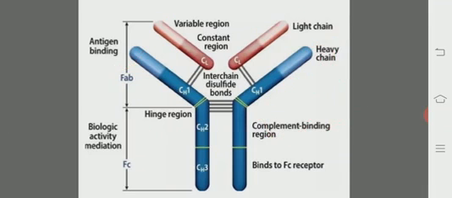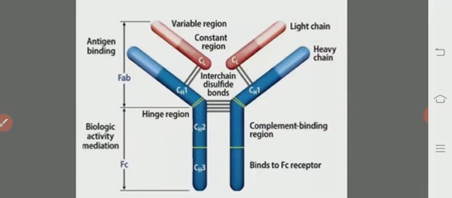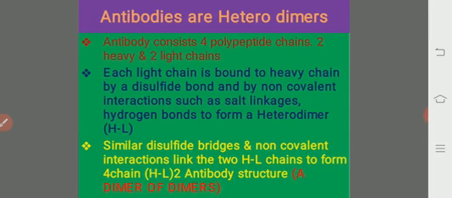So this we should remember. This is done by Gerald M. Edelman, due to the reduction and alkylation of the IgG molecule with the help of mercaptoethanol.